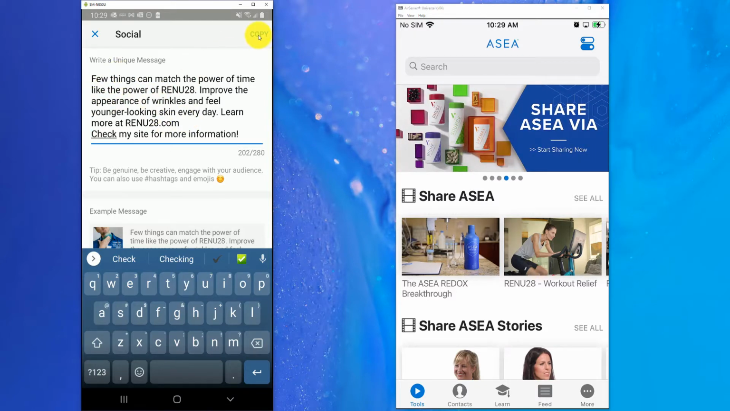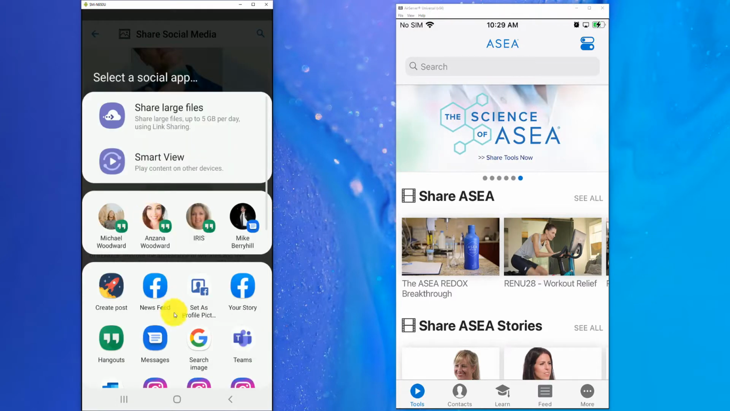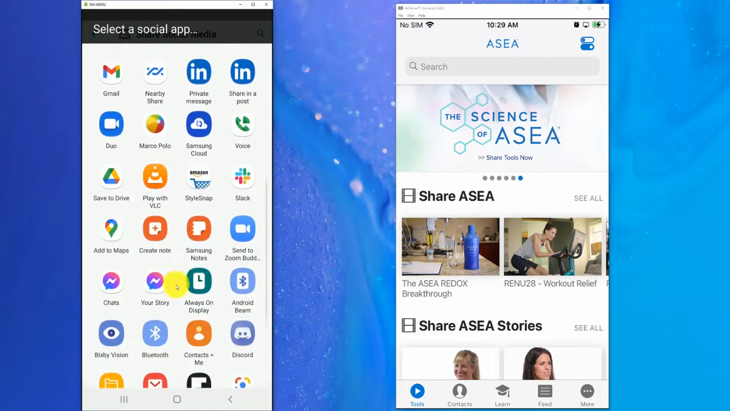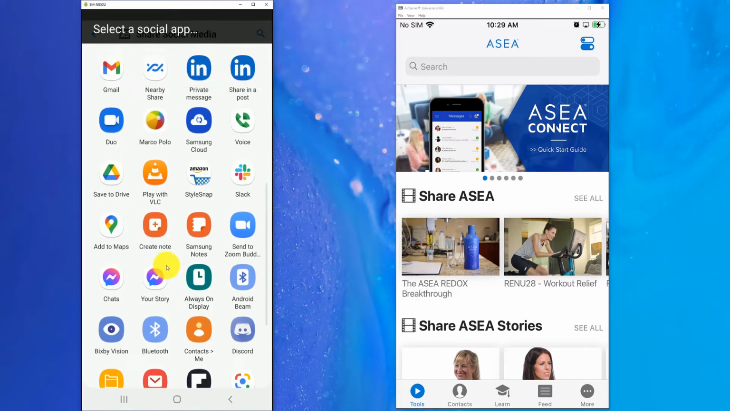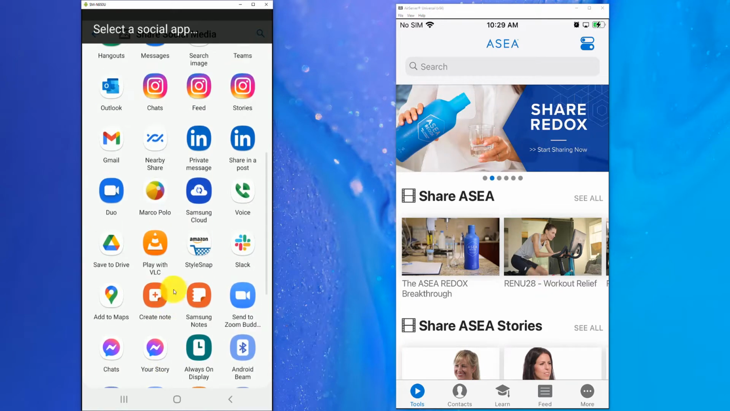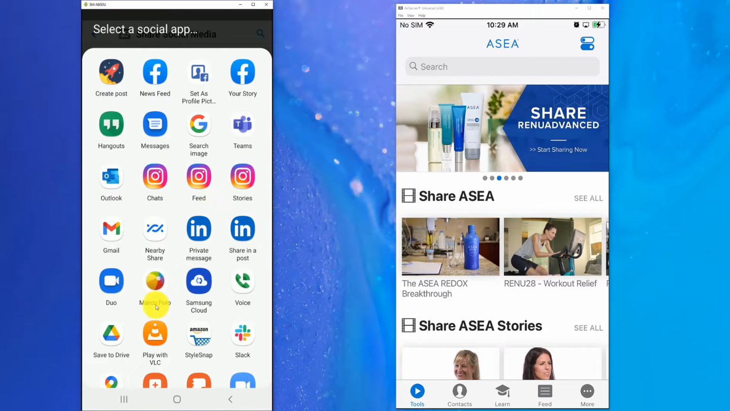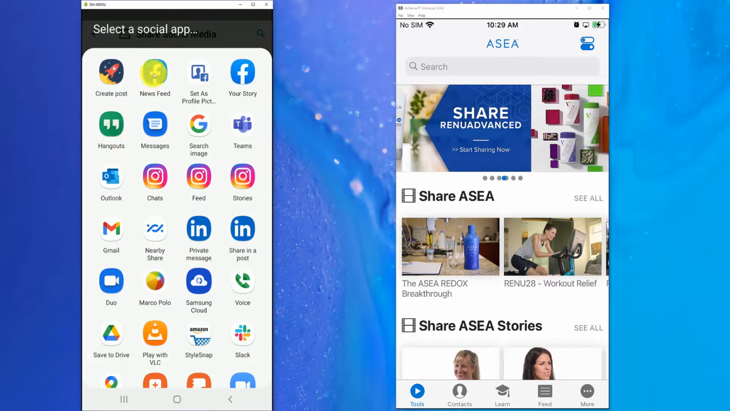So let's hit the copy button here. Your message has been copied. You can now paste it. Alright, so what pulls up here now is all of my different apps on my phone, right? I have so many different social media apps. I can post this on LinkedIn if I wanted to. I can post this on Instagram and things like that. So what we're going to want to do here is post this on my news feed.